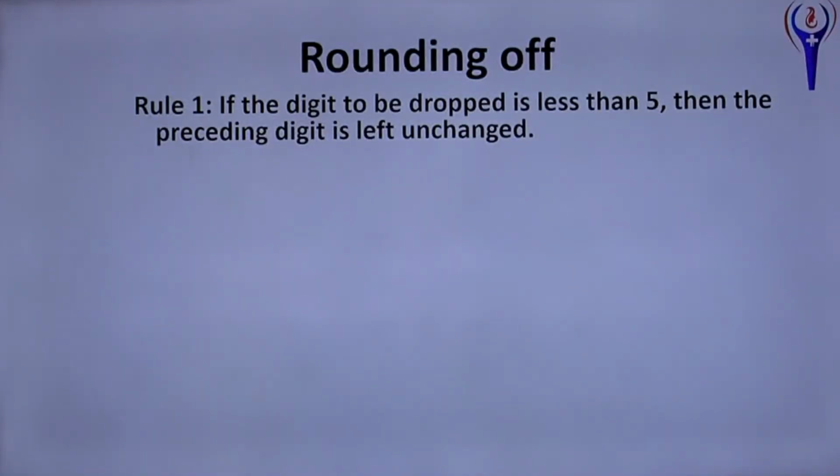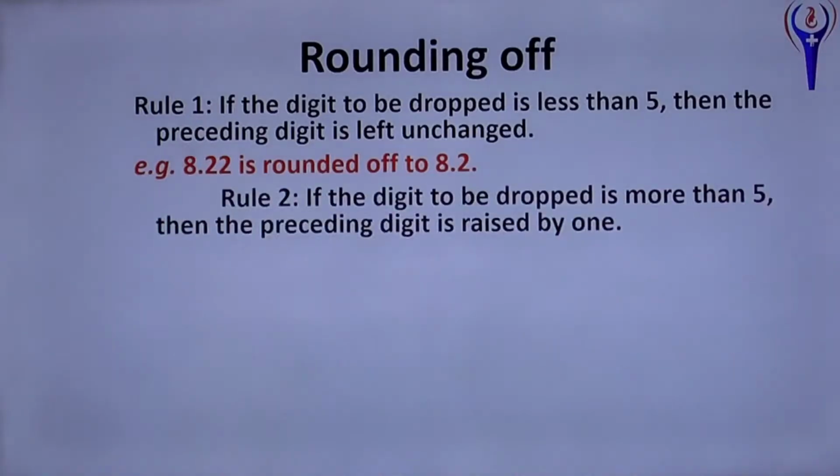Rounding off. If the digit to be dropped is less than 5, then the preceding digit is left unchanged. Example, 8.22 is rounded off to 8.2 because it's less than 5. And if it is more than 5, then the preceding digit is raised by 1, that is 6.87.